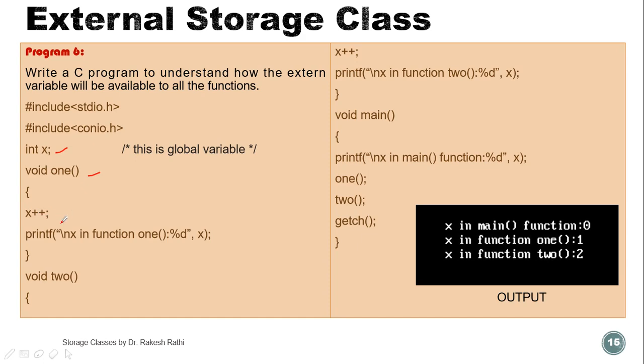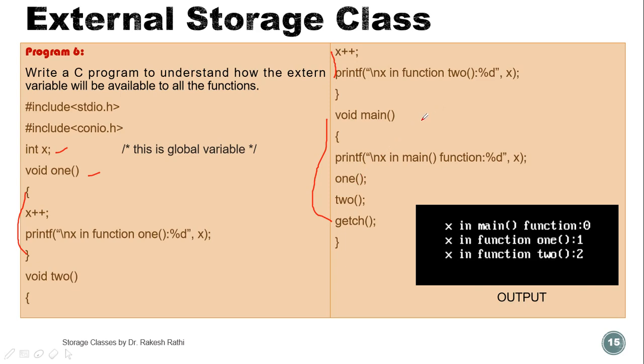Here x plus plus, printf in function 1, x. This is the body of user defined function 1. Now this is void f2, again a user defined function. Here x plus plus, printf function 2, x. Now this is the main function.